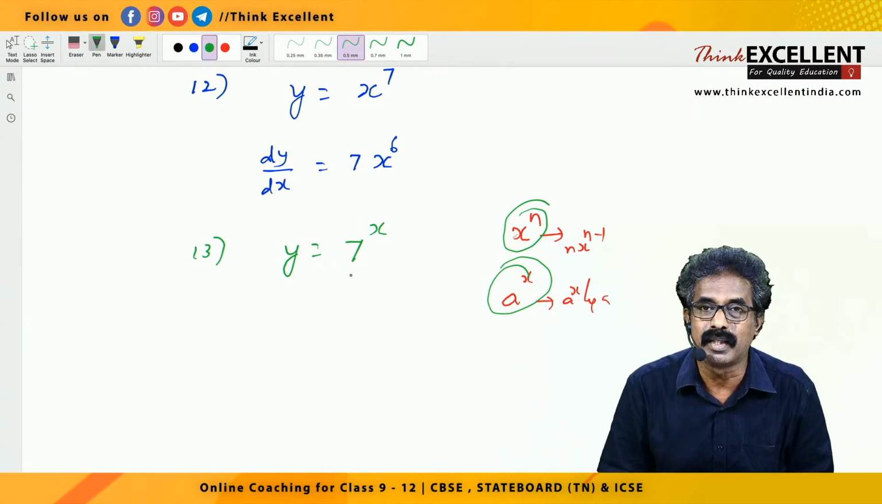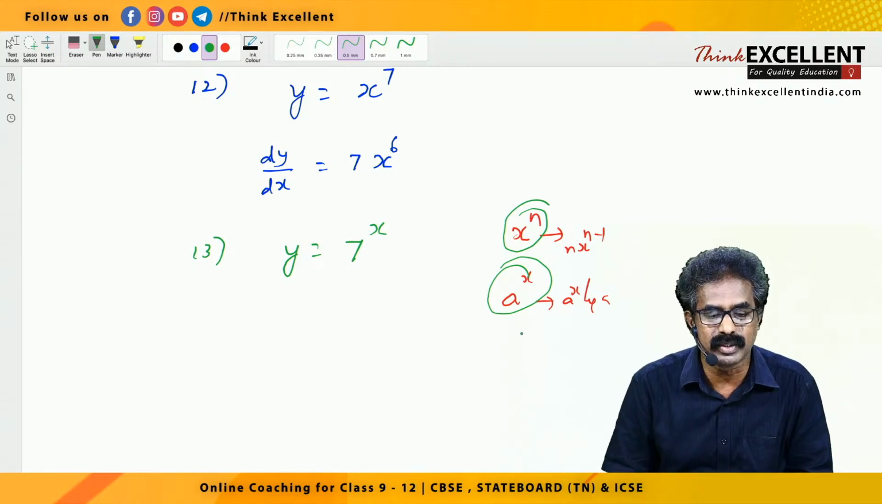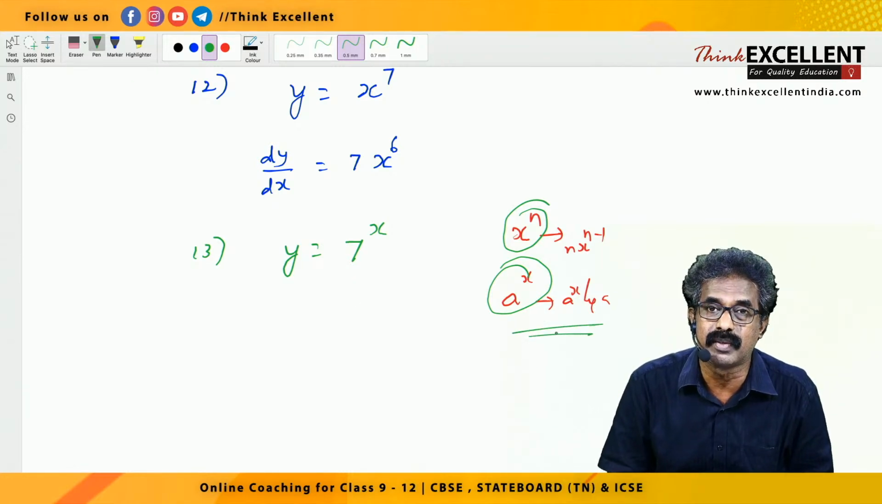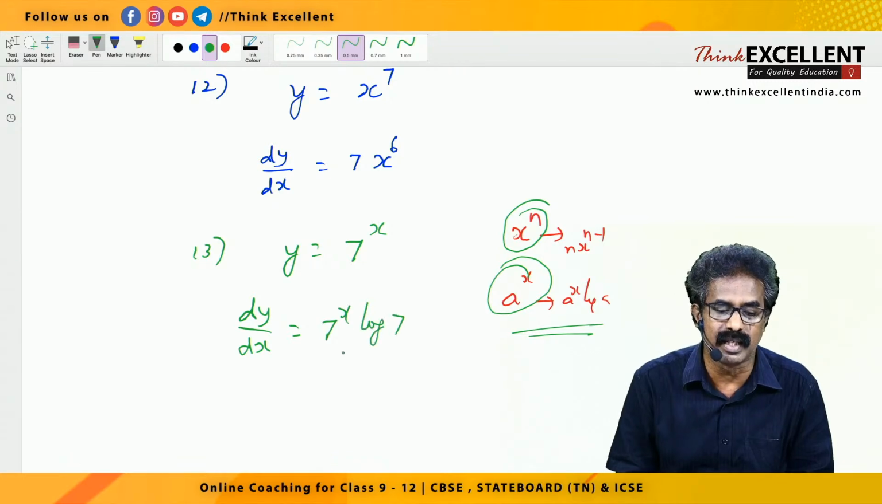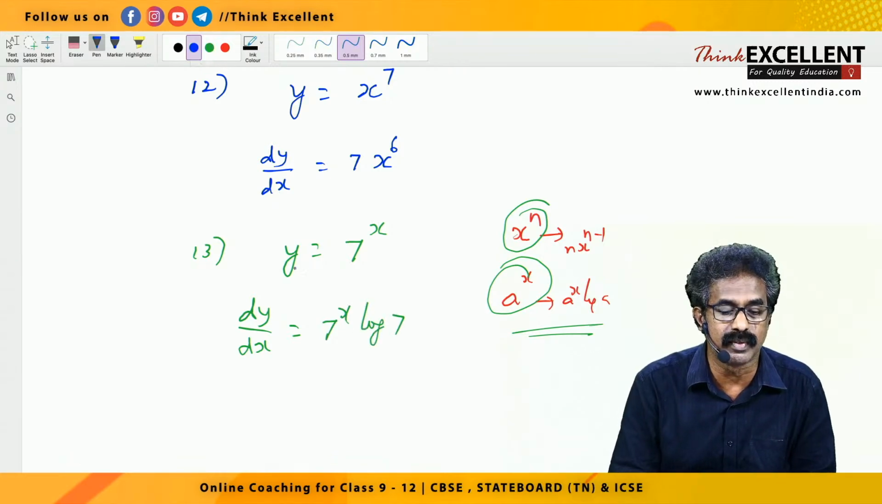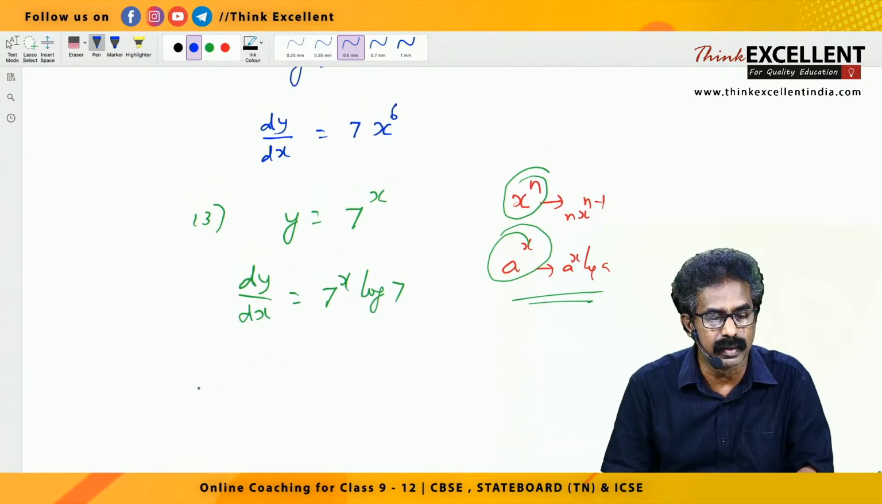So this is of the type a raised to x. What is the derivative of a raised to x? A raised to x log a. So dy by dx for y equal to 7 raised to x is 7 raised to x into log 7.